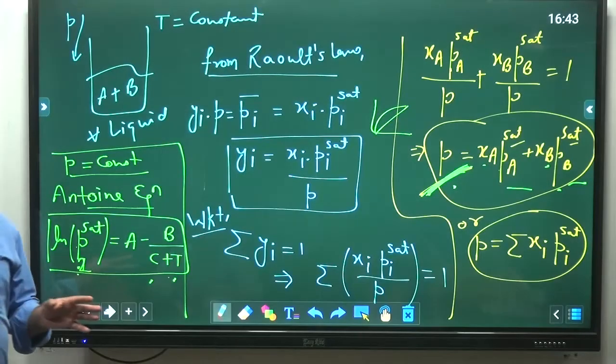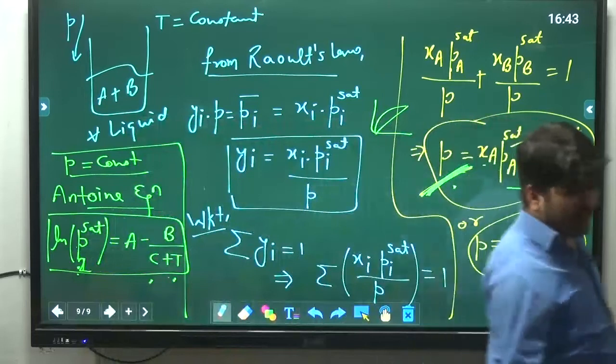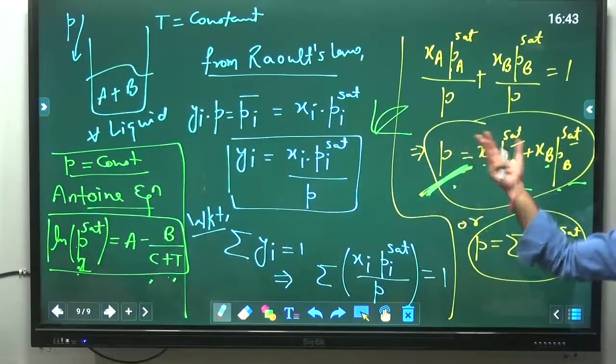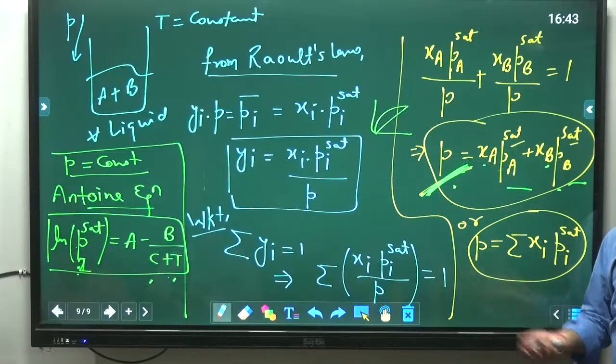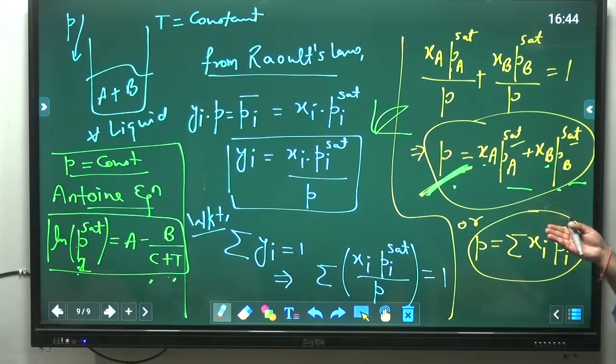What is the meaning of ideal solution? See, in simple schoolboy language we can say, ideal solutions are those which follow Raoult's law or Henry's law. And the solutions which do not follow these laws are the non-ideal solutions. But as a chemical engineer, there is a different answer for that. We will see that in solution thermodynamics.